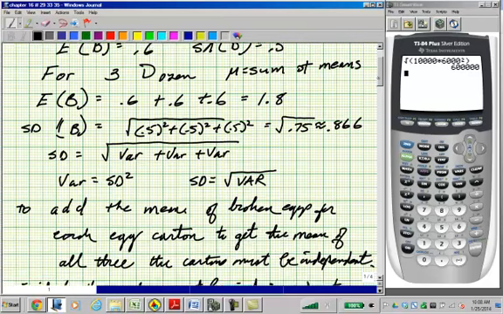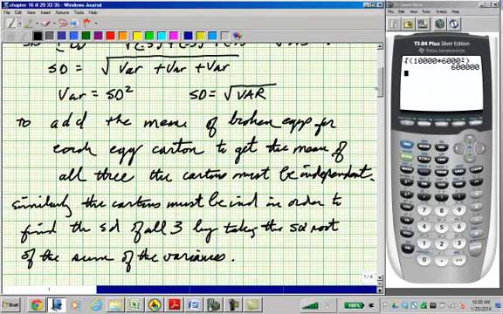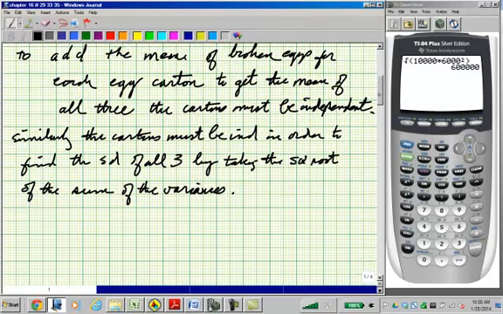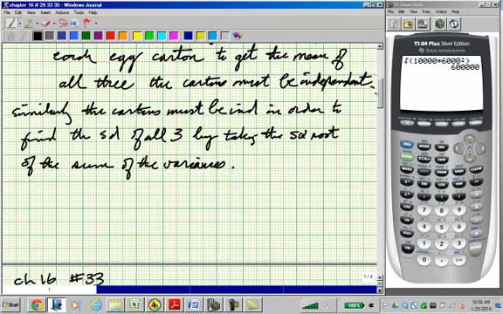To add the means of the broken eggs for each egg carton to get the mean of all 3, the cartons must be independent. Similarly, the cartons must be independent in order to find the standard deviation of all 3 by taking the square root of the sum of the variances.